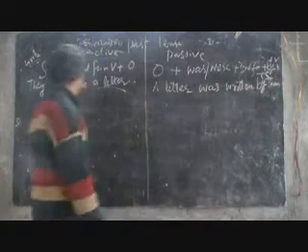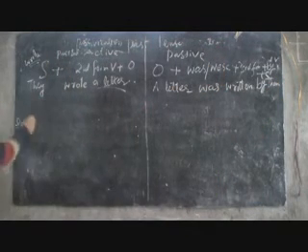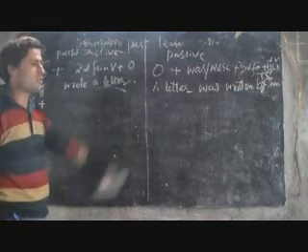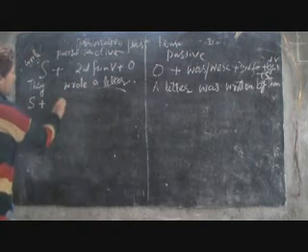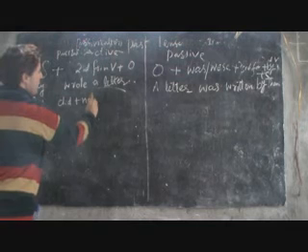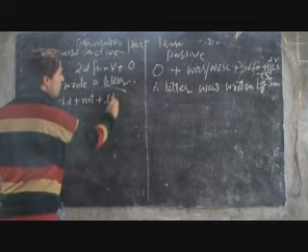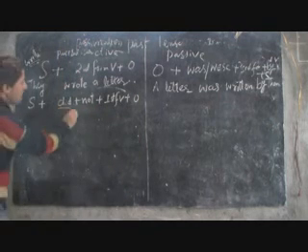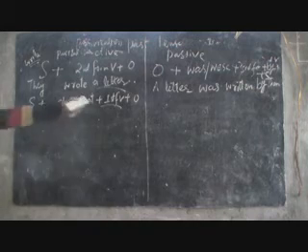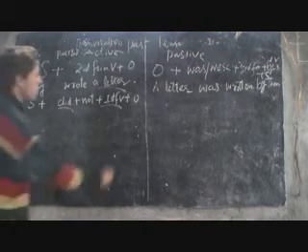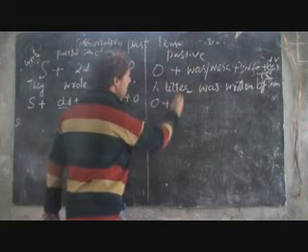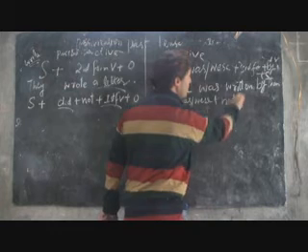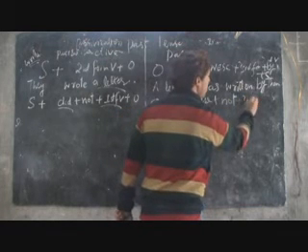Now the negative one. For the active, as far as tenses are concerned, we know it is subject, did not, first form of verb, and then object. Whenever we use did, we always use the first form of the verb, followed by the object. Now we have to passivize this. It's object, then was or were, then not, then third form, then by, and then subject.